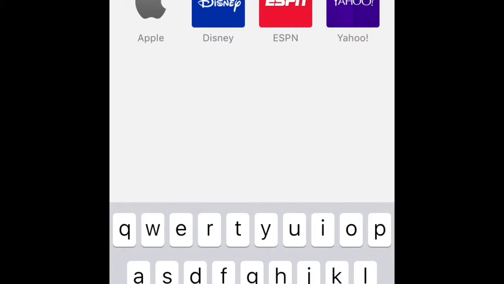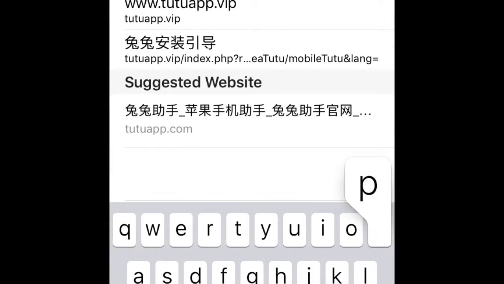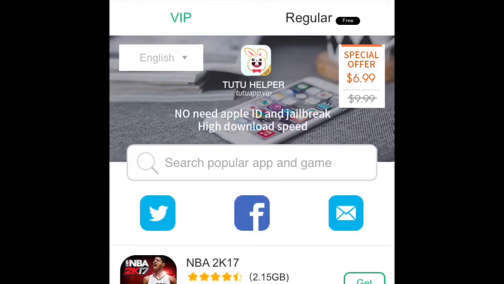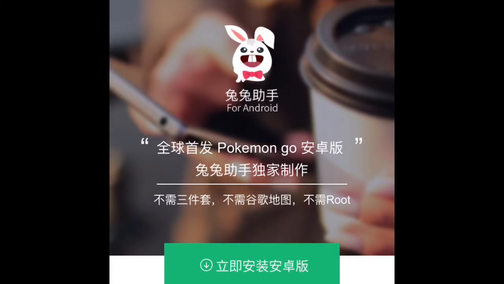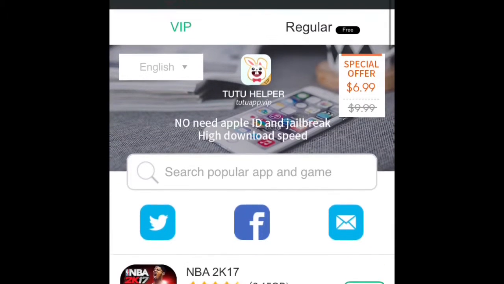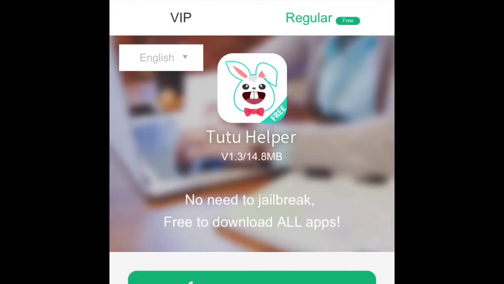Go into Safari and type in tutuapp.com. It'll come up as tutuapp.vip. As you can see, it says Android. If you click on Android, there's no regular version, so you can only use the iOS version. What you want to do is click on regular and click download now.